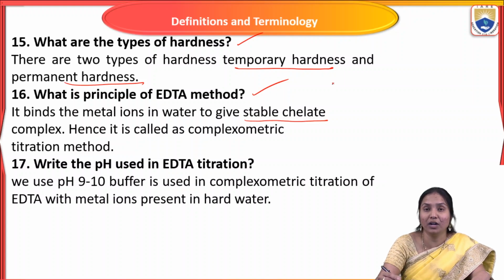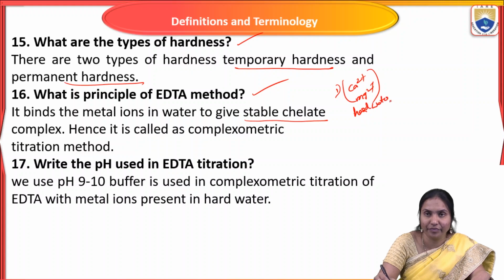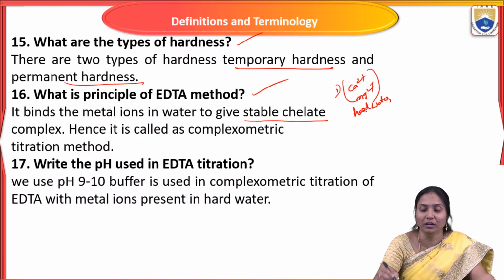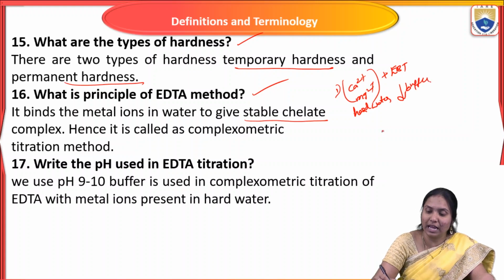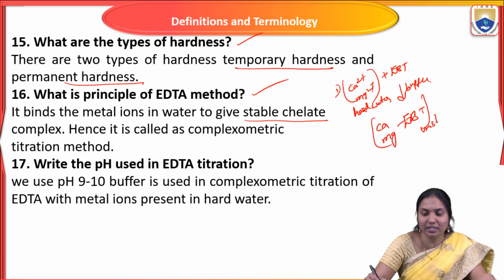First, hard water has calcium and magnesium ions present in it. When we add the EBT indicator in the presence of a buffer, a calcium and magnesium EBT complex is formed. But it is a highly unstable complex, and the color of the complex is wine red.